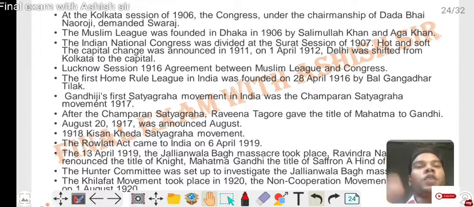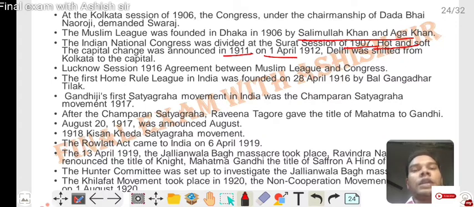The Muslim League was founded in Dhaka in 1906 by Salimullah Khan and Aga Khan. The Indian National Congress was divided in the Surat session of 1907 into the hot and soft groups, Naram and Garam Dal. The capital change was announced in 1911. On 1 April 1912, the capital was shifted from Kolkata to Delhi. Lucknow session 1916: agreement between the Muslim League and Congress.